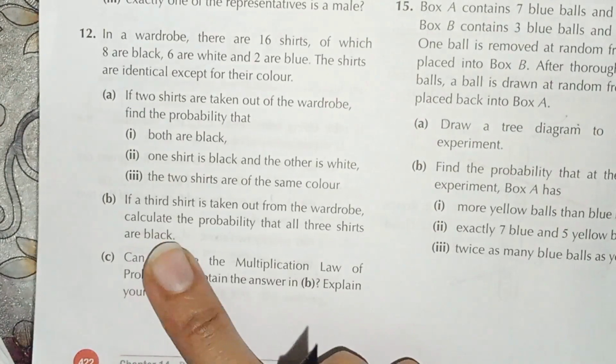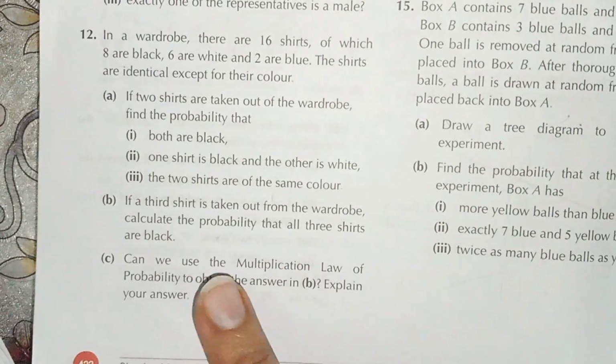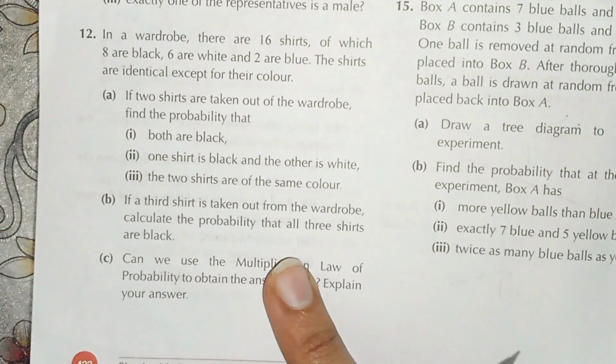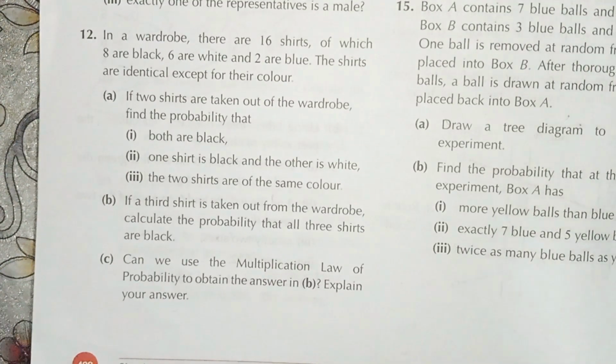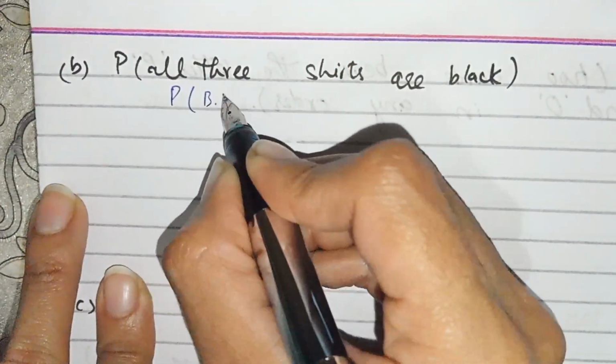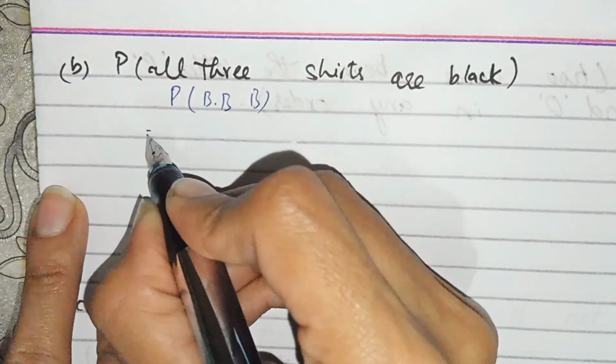Part number B: if the third shirt is taken out from the wardrobe, calculate the probability that all three shirts are black. Now we have to take out three shirts, and we have to calculate the probability of three shirts: black, black, and black.